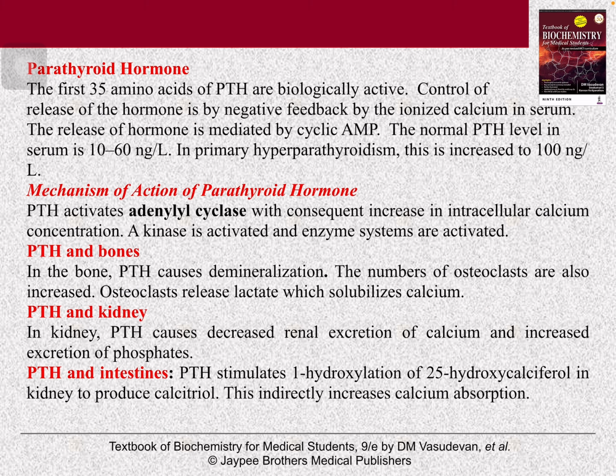Normal level is 10 to 16 nanogram per liter, and in primary hyperparathyroidism it is increased to 100 nanogram per liter. Now mechanism of action of PTH: it activates adenyl cyclase, which will consequently increase the intracellular calcium concentration, and kinases and enzyme systems are activated.